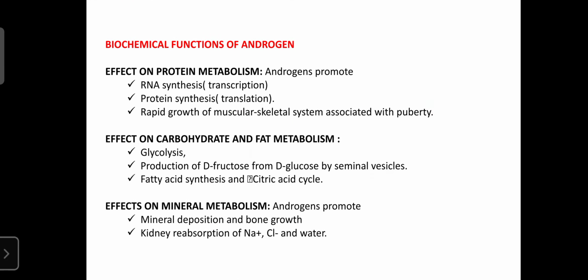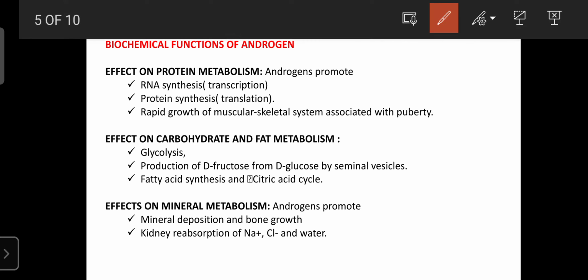Next, regarding the biochemical functions of androgen, androgens are mainly involved in protein metabolism. They increase the synthesis of RNA, that is the transcription, and as well as enhance the translation that is involved in the synthesis of protein.